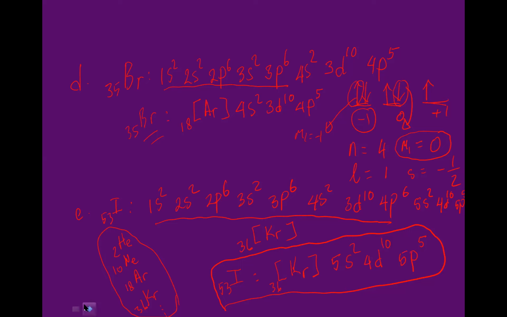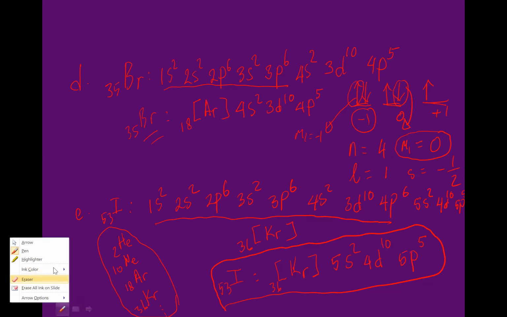So I can write like this, maybe to make it clear. If S only has 1 orbital, the value of ML can only be 0. If P has 3 orbitals, the possible values for ML are -1, 0, +1. For D, how many orbitals? 1, 2, 3, 4, 5. So the possible values of ML are -2, -1, 0, +1, +2.